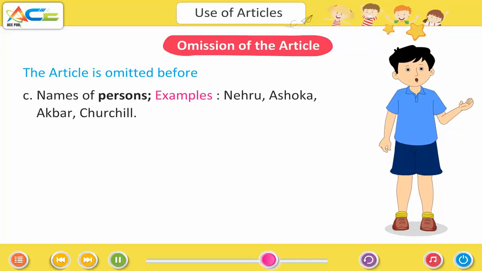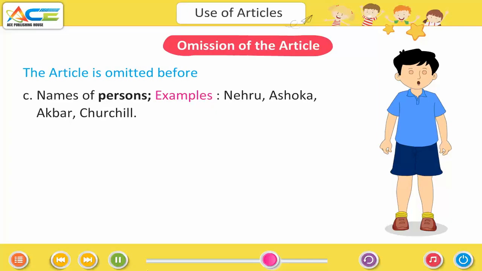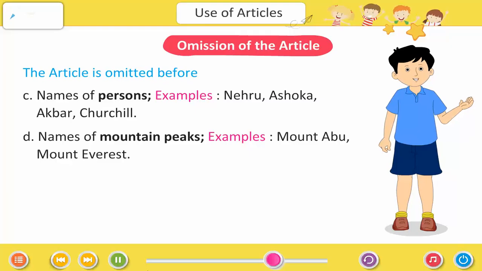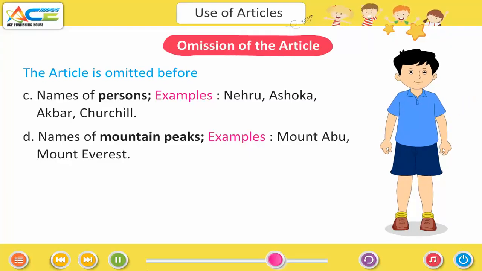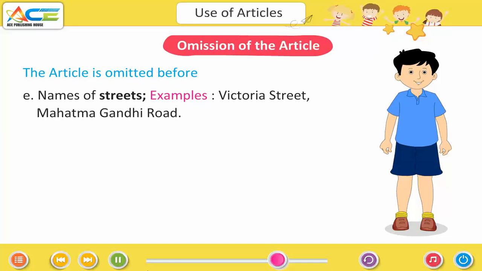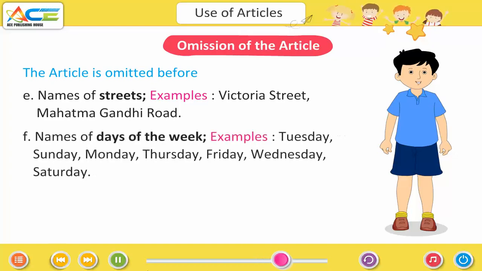Names of persons. Examples: Nehru, Ashoka, Akbar, Churchill. Names of mountain peaks. Examples: Mount Abu, Mount Everest. Names of streets. Examples: Victoria Street, Mahatma Gandhi Road.